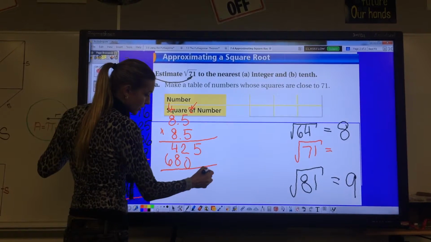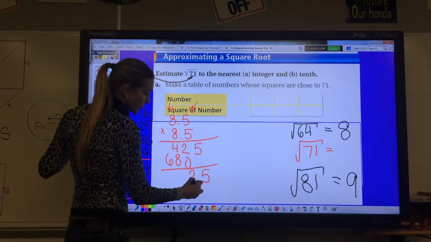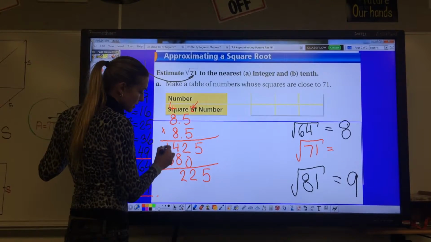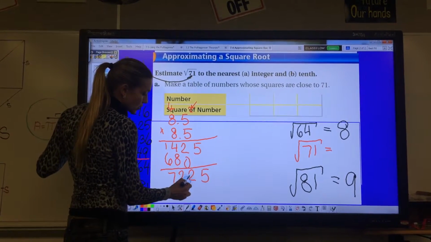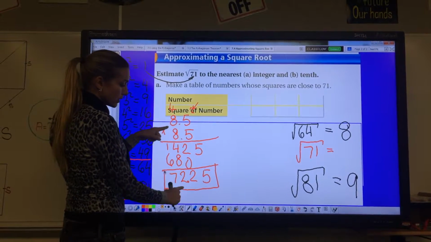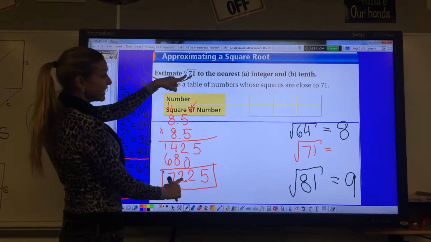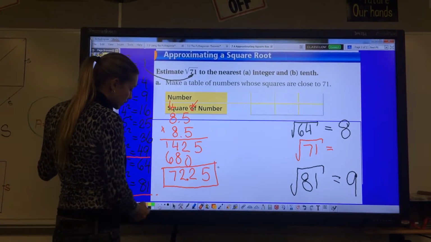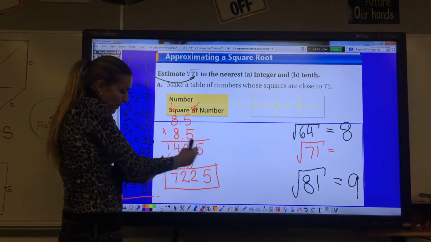Then 5. 2 plus 0 is 2. 8 plus 4 is 12. And 6 plus 1 is 7. So my answer for 8.5 squared is 72.25. It's close, but not close enough for me. I'm going to check out if I have to go back a little bit.